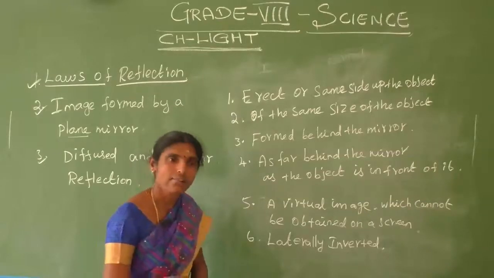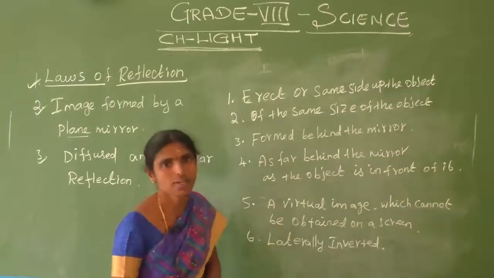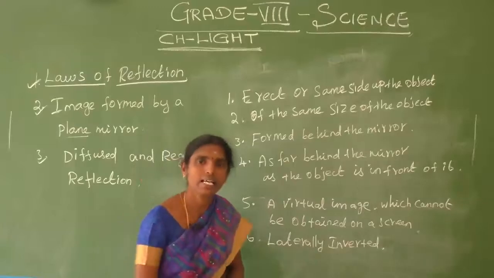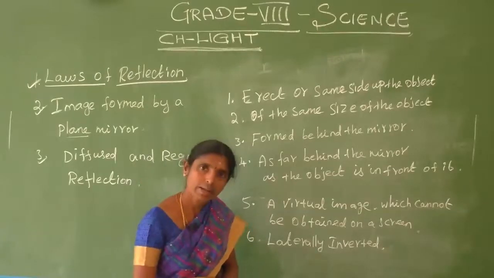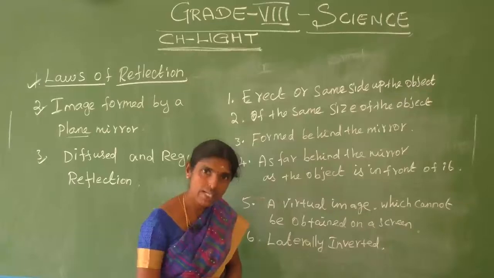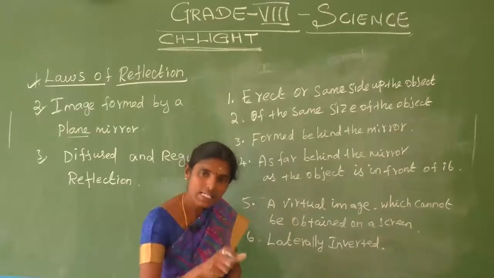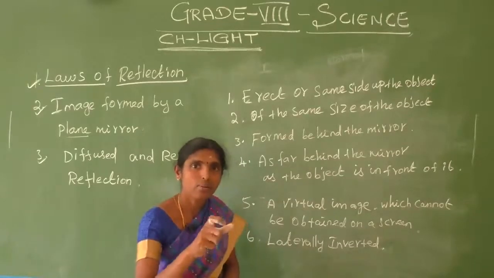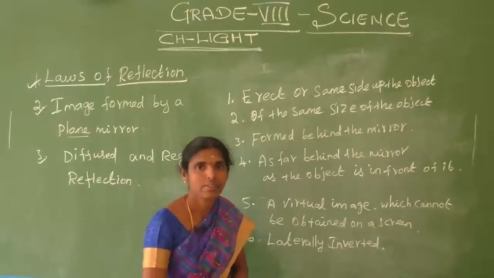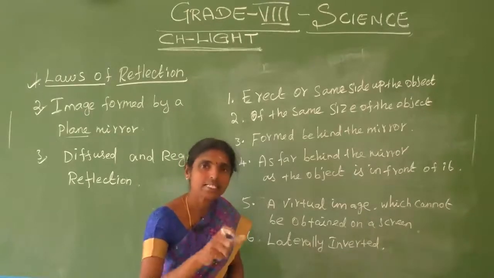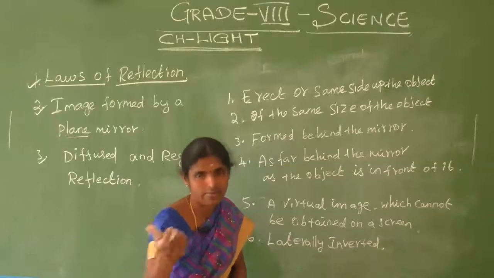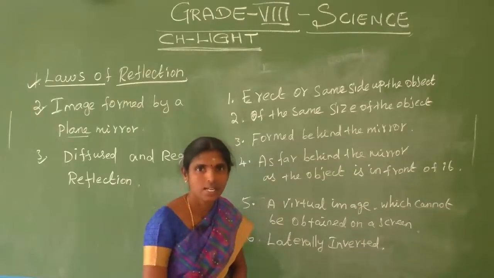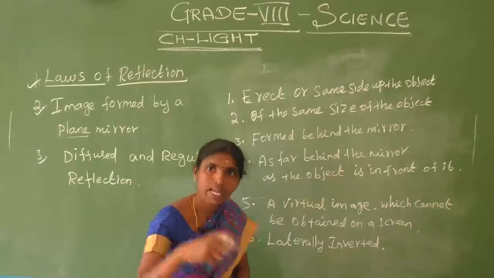What is meant by real image? Real images are formed only on a screen. Virtual image does not form on a screen. We get the image behind the object.